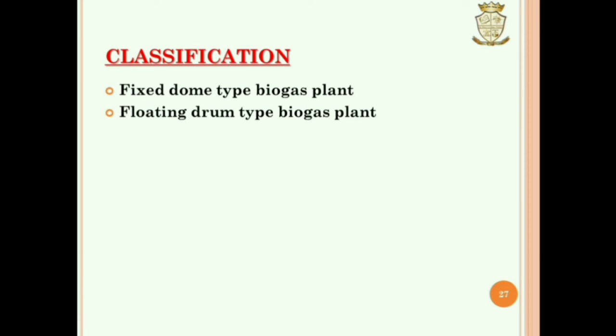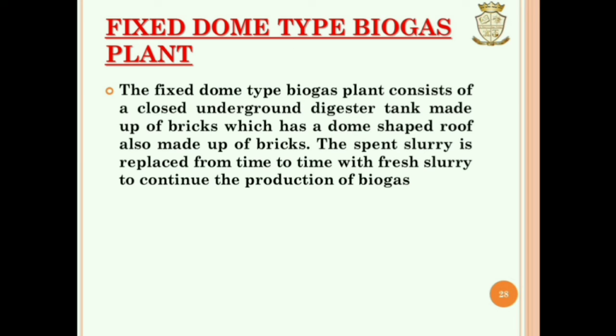Classification of biogas plant is mainly two types: fixed dome type biogas plant and floating drum type biogas plant. Fixed dome type biogas plant. The fixed dome type biogas plant consists of a closed underground digester tank. It is made up of bricks, which has a dome shaped roof, also made up of bricks. The spent slurry is replaced from time to time with fresh slurry to continue the production of biogas.